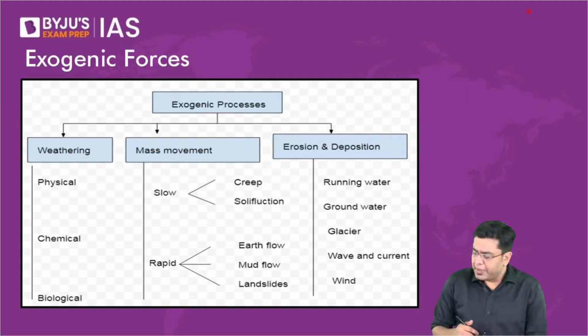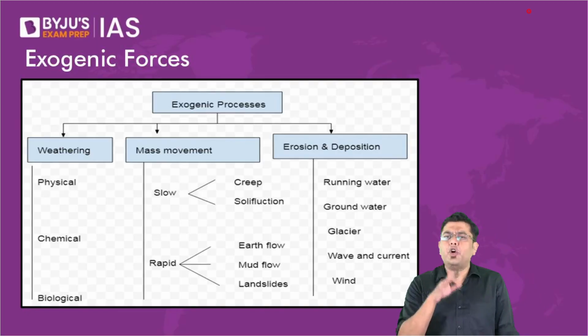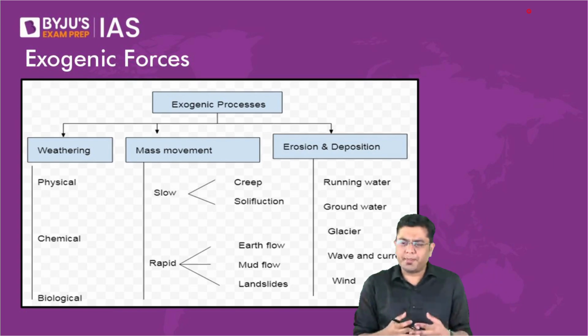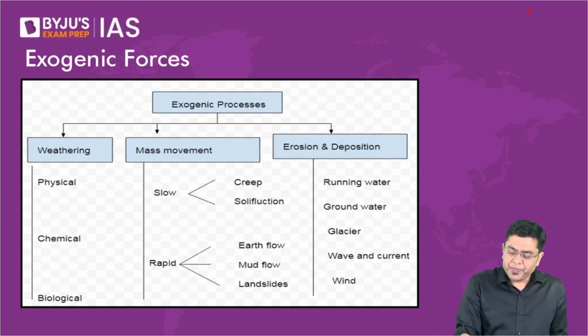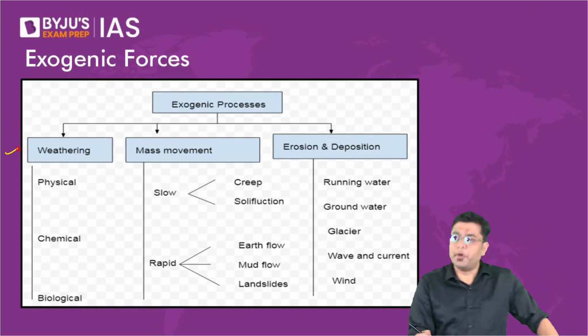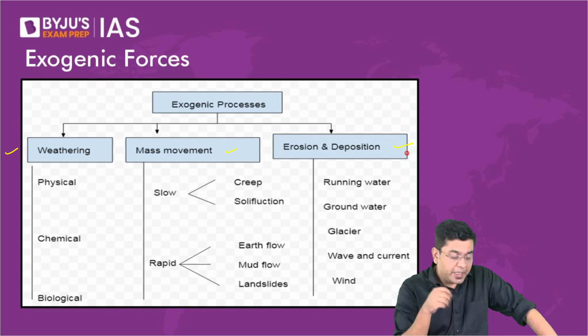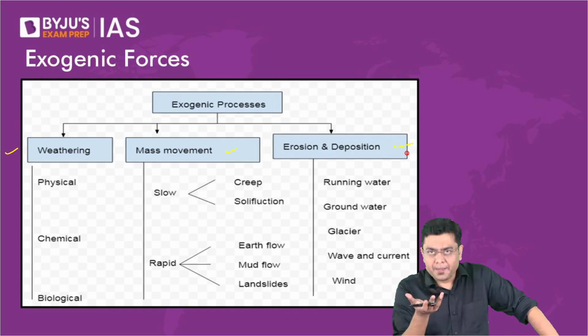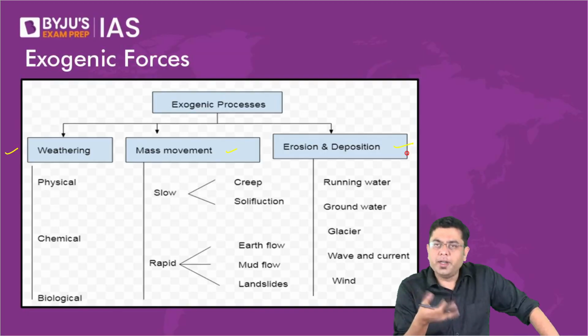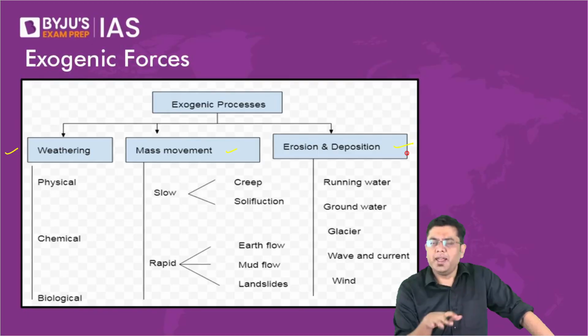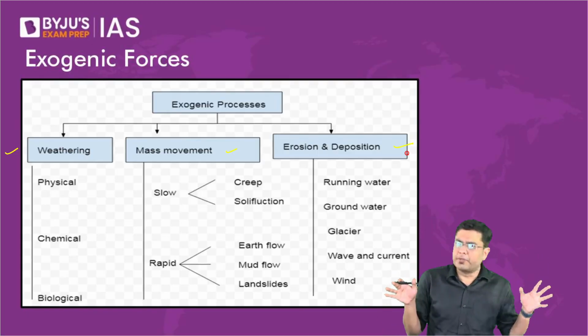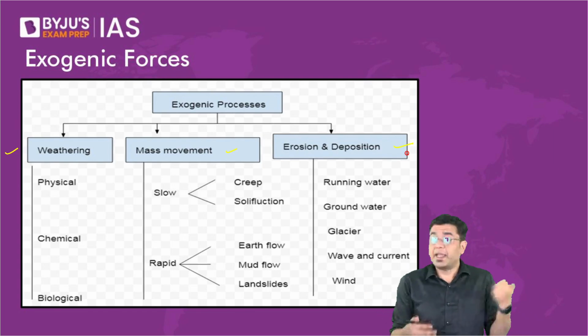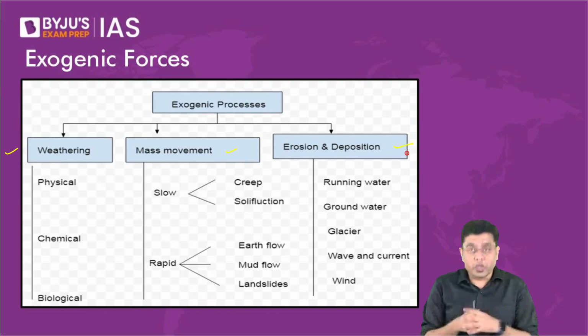mountain formation there. So when we talk about the exogenic forces, they act on the surface from the exterior. They can further be subclassified into weathering, mass movement, and erosion and deposition. Let us analyze them. So weathering. What is weathering? Weathering is when any existent rock is actually broken down and it gets disintegrated into multiple smaller pieces without getting transported anywhere in the same region. It gets broken and disintegrates into multiple smaller pieces. How? By the chemical action, physical action, as well as biological action.